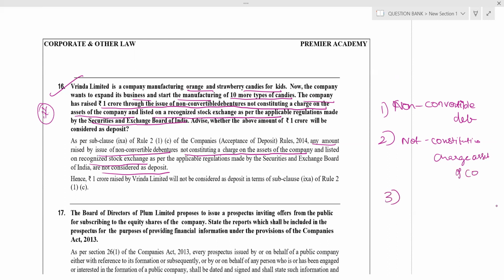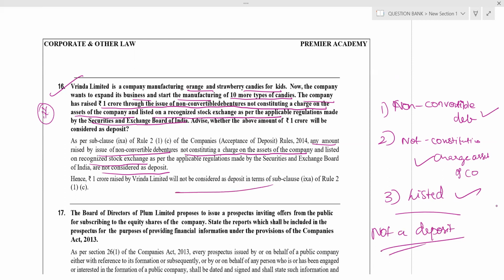Third, it should be listed on a recognized stock exchange. So first condition, non-convertible debenture, yes sir. Not constituting charge, yes sir. Listed, yes. Then it is not a deposit. Same thing applies here. Therefore, it is not a deposit, so it will not be considered as deposits.